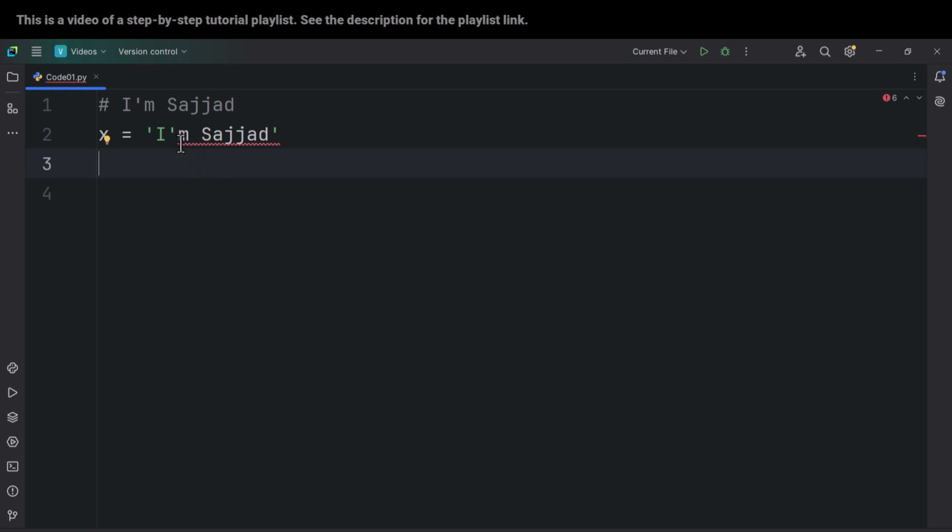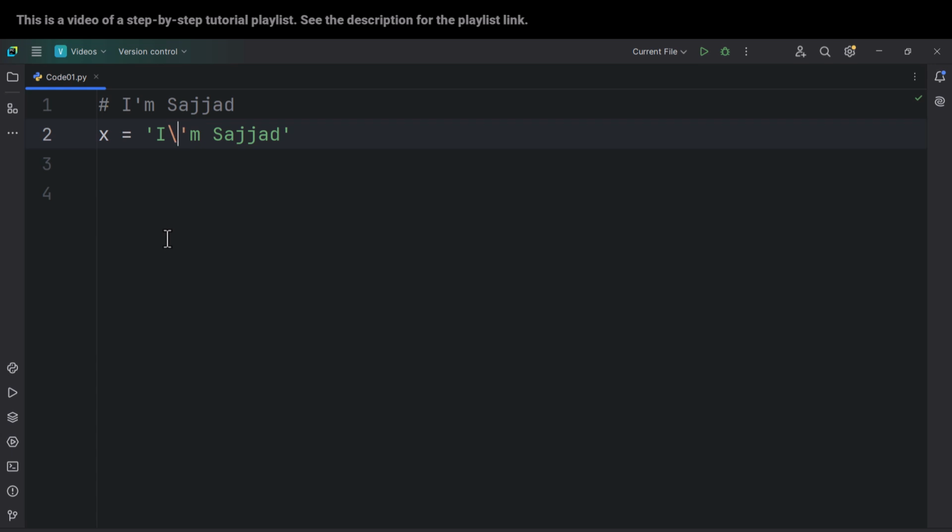So let's talk about approach number 1. Approach number 1 is to use something we call an escape character, which is a backslash. So this backslash is called escape character in this context. Why is it called escape character? Because this escape character in Python in this context has the following role. It is going to say, hey, Python, please do not consider the role of this single quote. I don't want the role of this single quote. What is the role of single quote? The role of single quote is defining a string.